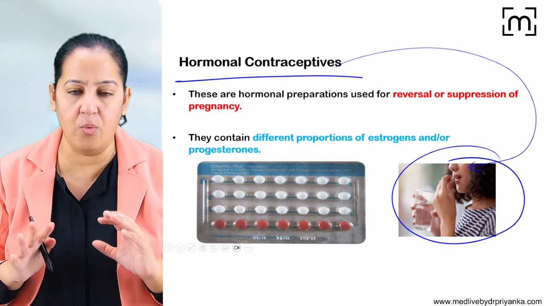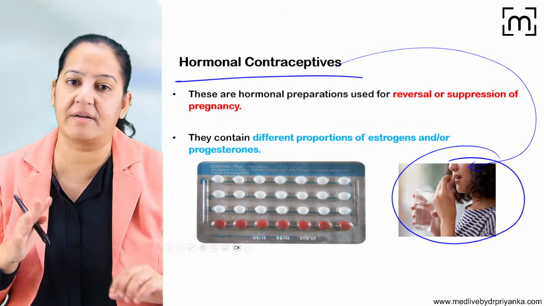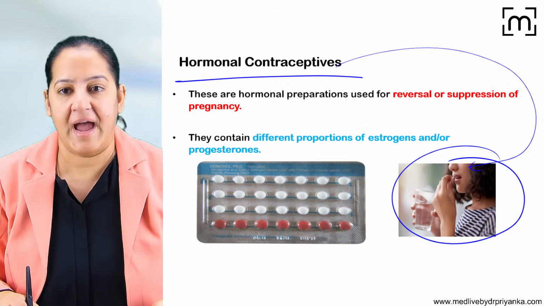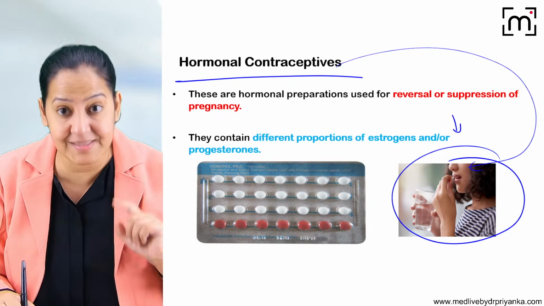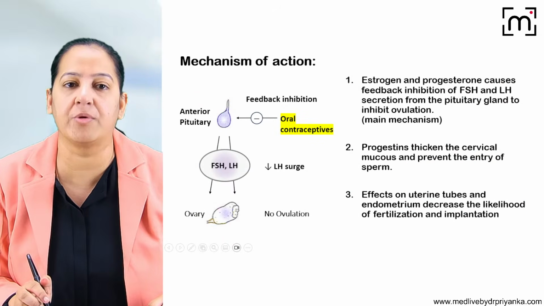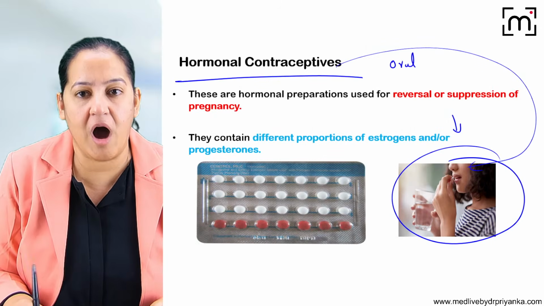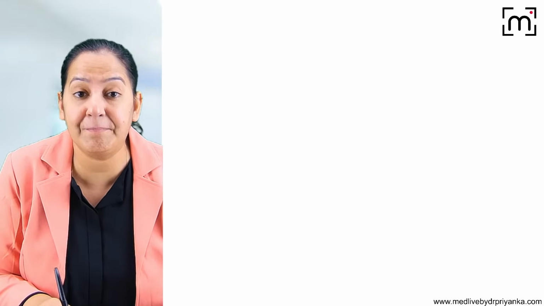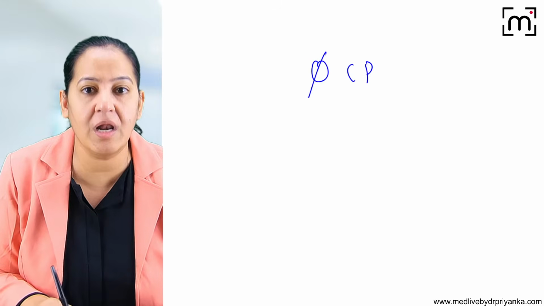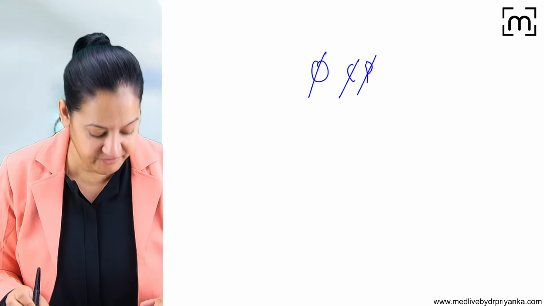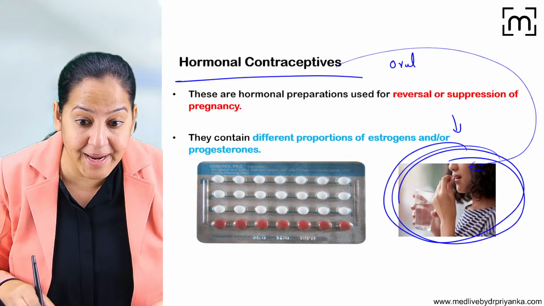Okay, I will tell you on which day it has to be started and for how many days it has to be taken. It contains hormones which temporarily suppress fertility. That is hormonal contraception. What is the mechanism of action? I'm teaching you the oral one. Oral hormonal contraception is known as OCP, oral contraceptive pills, which are taken orally by the female partner.